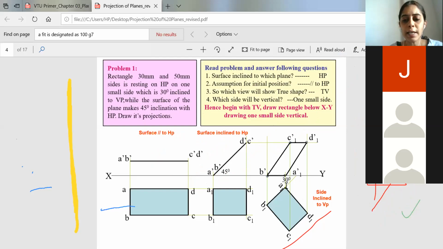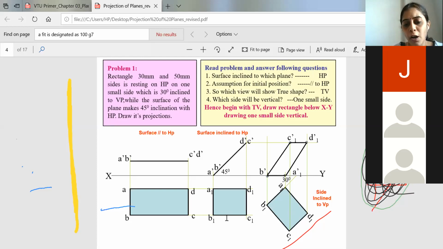So you will just take a 30 degree line with reference to our XY plane. After that you will measure this distance, how much it is, A to B. Now that distance you will measure and cut an arc. So you will get this distance A and B. From there you will draw a perpendicular line. So this line will be exactly 90 degrees. This line also will be exactly 90 degrees. So you have to shift the apparent shape of the rectangular lamina to the third stage.